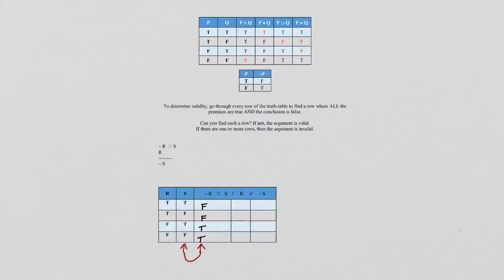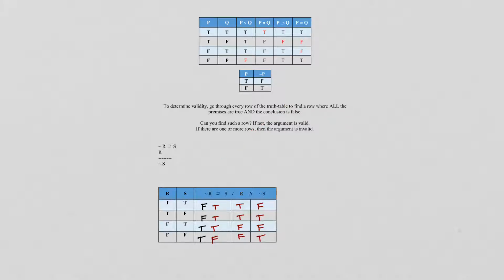So this is if false then true, which is true. If false then false, true. If true then true, true. If true then false, false. And again, I'm just using that as a guide. Okay, we got R, which nothing's going to change. It's just going to be T, T, F, F. Just take the R, and I just copied it down. And then S, I just need to flip it because of that negation. So it'll be F, T, F, T. All right, just kind of clean this up just a little bit.